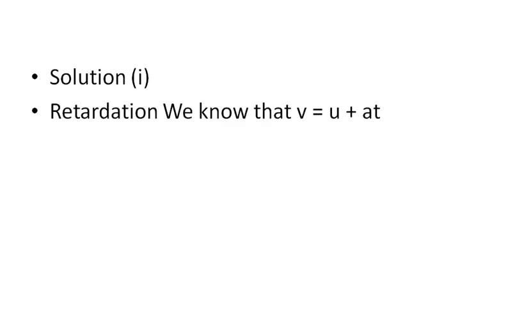So first solution, retardation: v is equal to u plus at. The final velocity becomes 0, the initial velocity is 15, and substitute the time as 5 seconds. So what will be the retardation? Minus 3 meters per second squared.